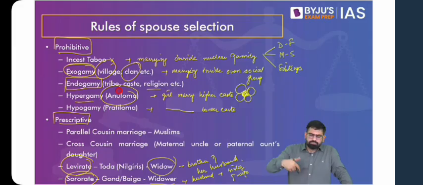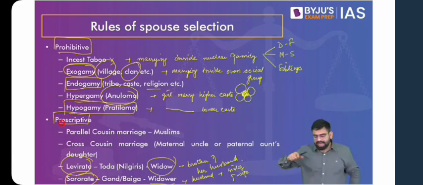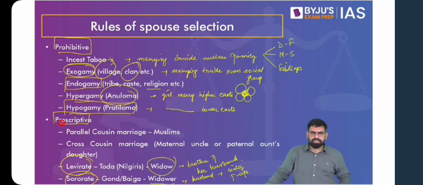This is not that prohibited. With time, it became acceptable. But then there is this idea of hypogamy or pratilom vivah, wherein a girl marries someone from a lower caste, which is still more or less prohibited. Yes, you do find exceptions, because right now we see that intercaste marriage itself is an exception. More and more people still marry inside their own caste, and it is mostly an urban phenomenon.